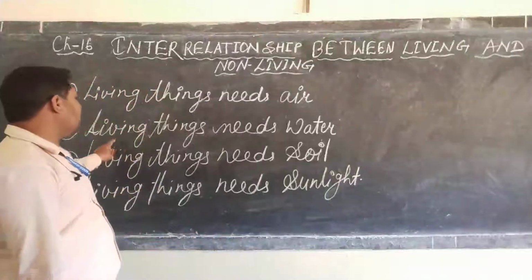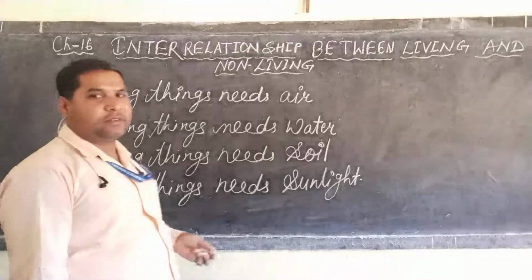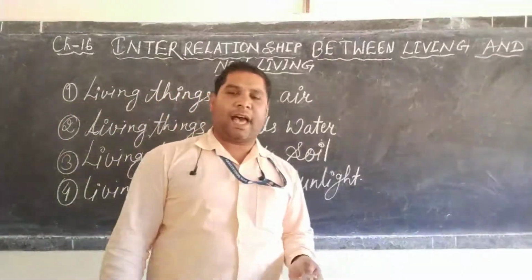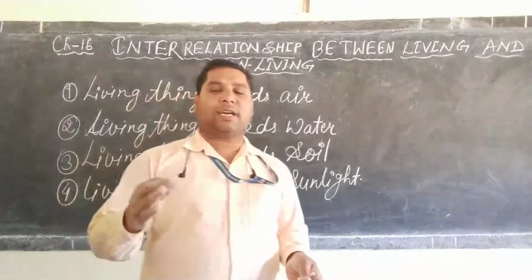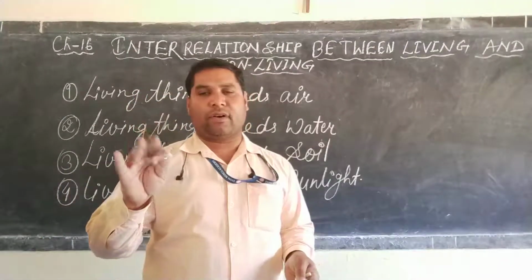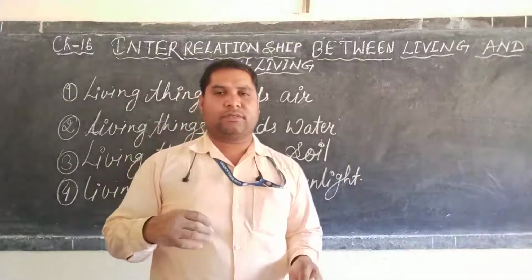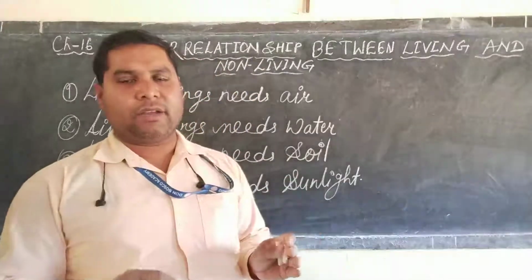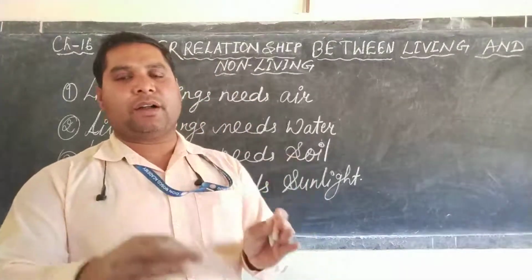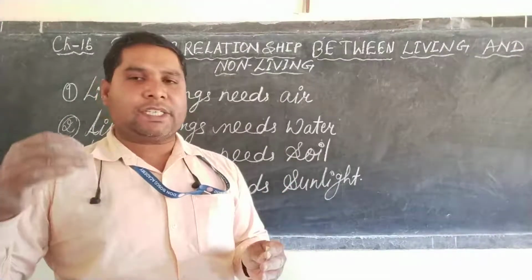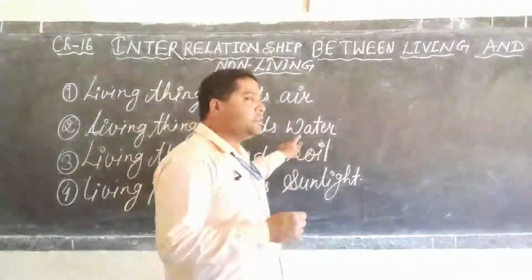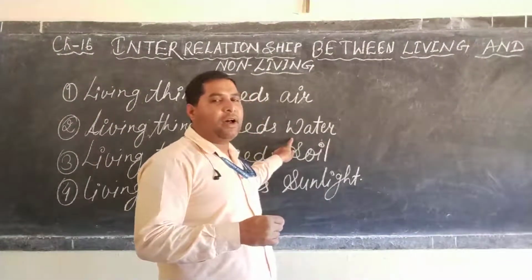Second, living things need water. We human beings, animals, microorganisms and plants can't survive without water. All the processes of the body of animals, plants, human beings or microorganisms work due to water.